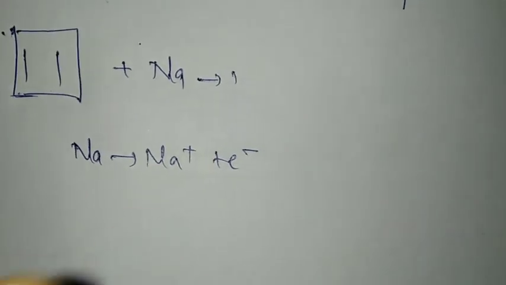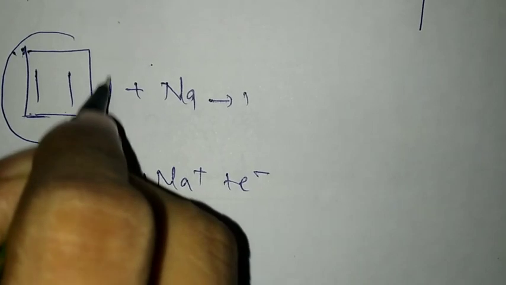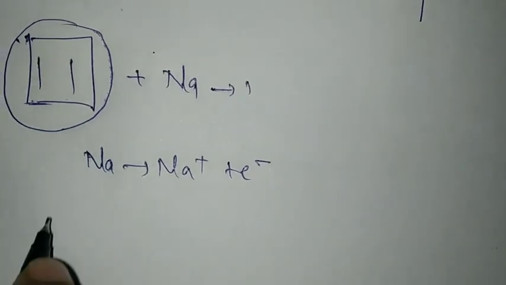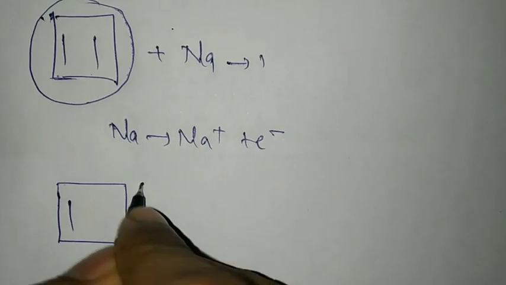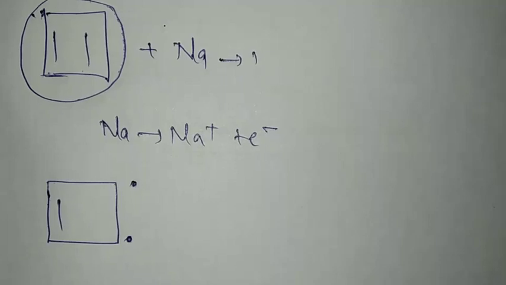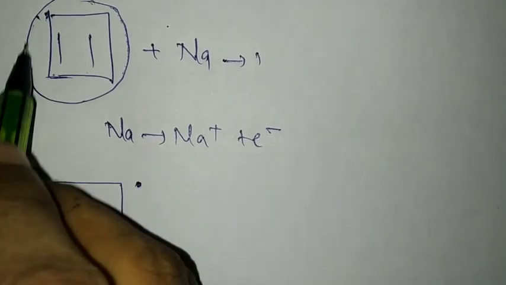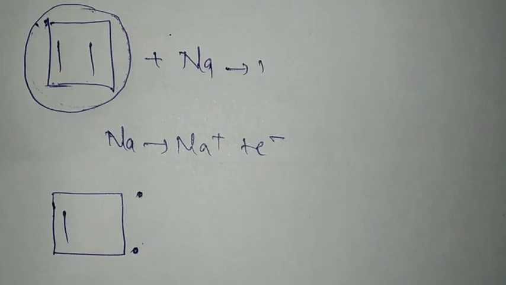Now here I am giving you a key point. Whenever you make cyclobutadiene, draw it as a double bond with 2 free radicals. This is advisable for any reaction. If you are taking this compound, draw it like this. It will help you to solve problems.